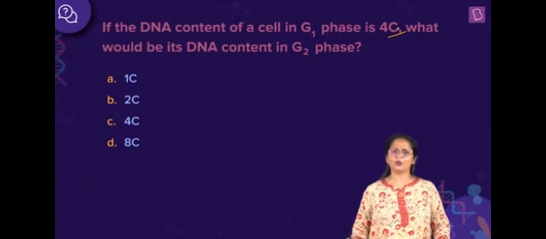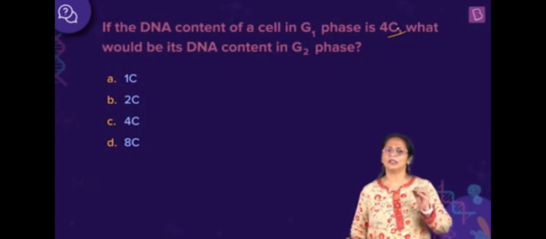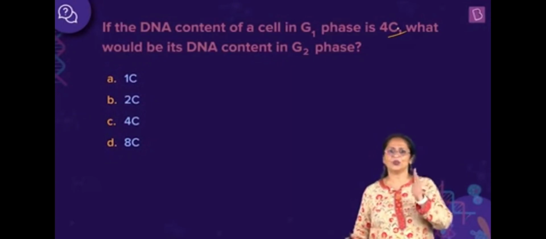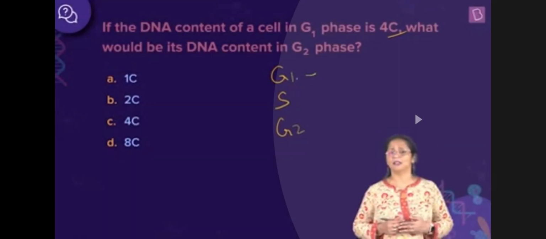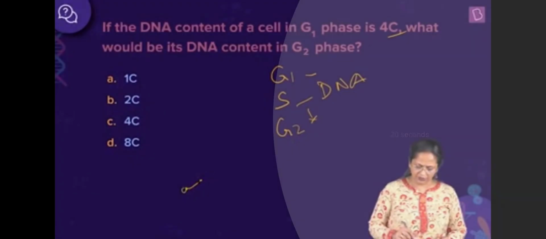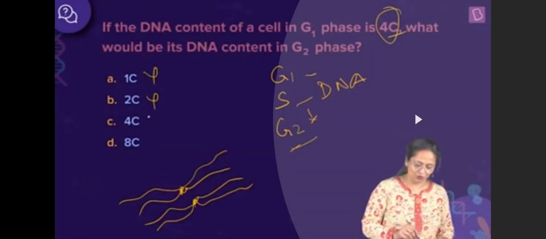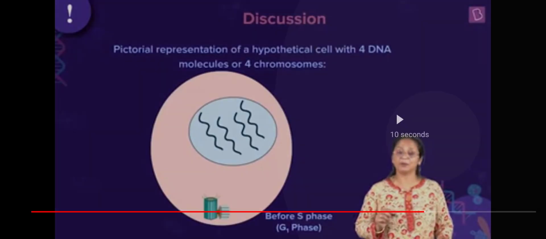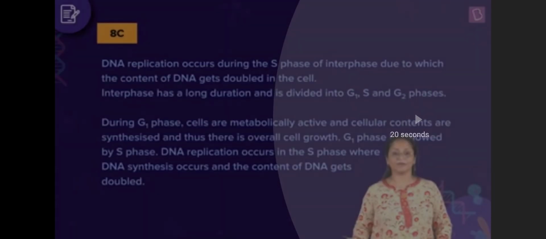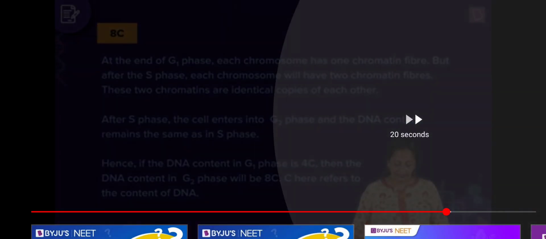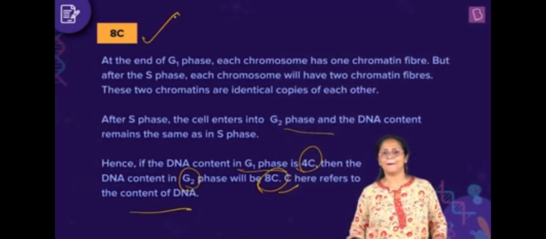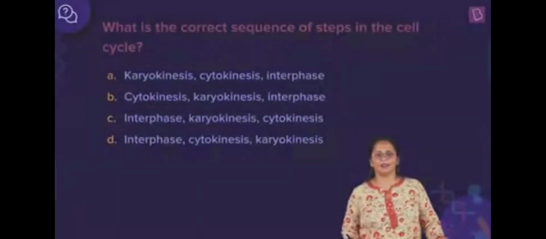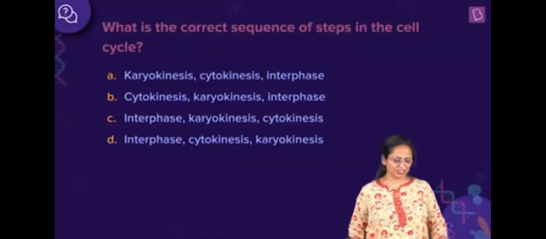Now, I hope all of you know what's G1 and G2 phase. Now, the cell cycle is divided into the interphase and the M phase. Interphase has G1, S and G2 phases. The DNA content in G1 is the same as in G2. Math became easy in biology. Now let us solve another interesting and easy question.